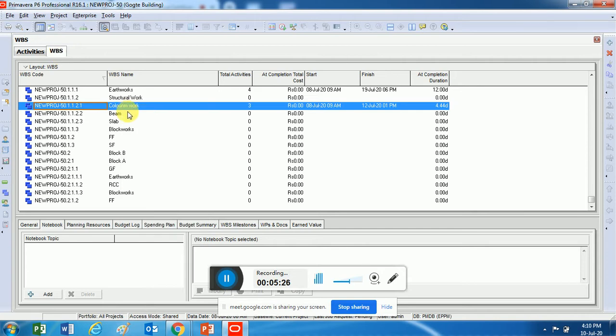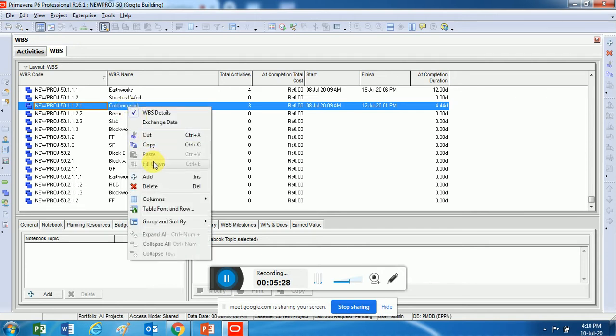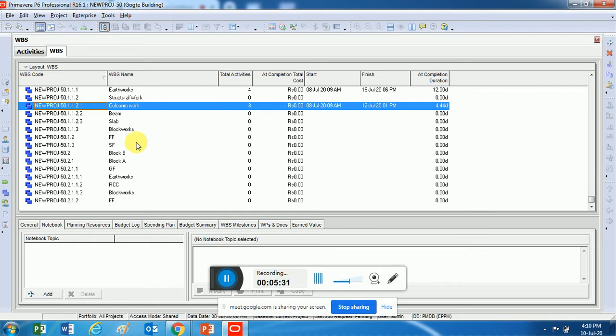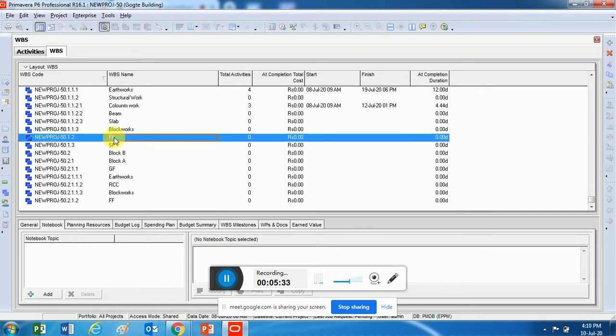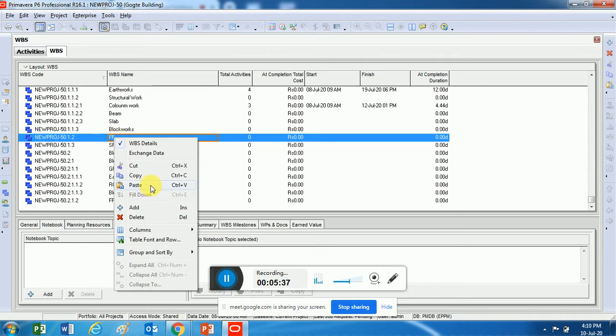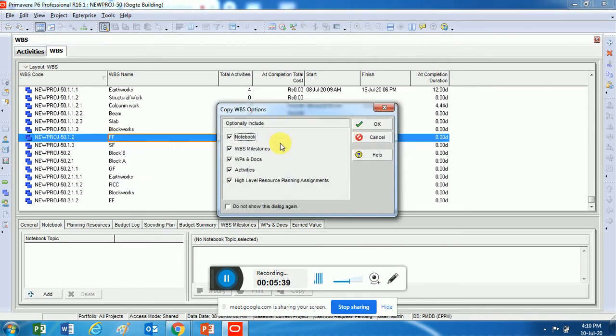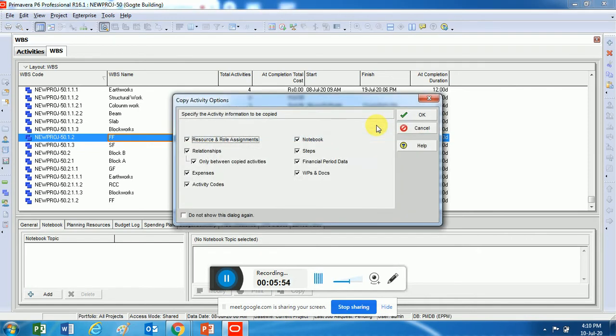I am copying my WBS. I'll right click, say copy, and click on first floor. You can see this FF, it is first floor. I'll right click and say paste. It is asking me what all the things have to be pasted. You can see there is something called activities in this, right? That means it is asking, do you want to copy the activities present in the column works WBS? I'll say yes, because I want everything to be copied.